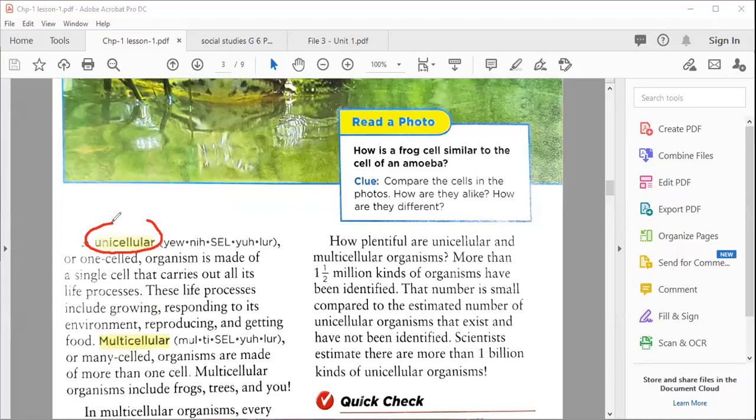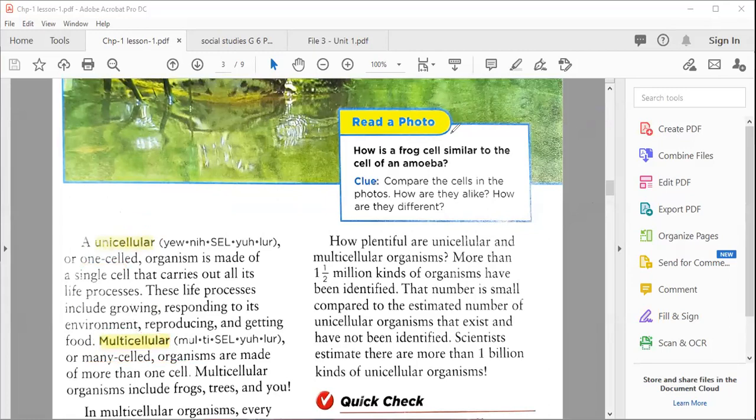That is made up of one cell, a single-celled organism. We already discussed their examples. Then we also learned about multicellular. Multi means more than one, a many-celled organism. Till here, we already discussed in detail and we know everything about this.